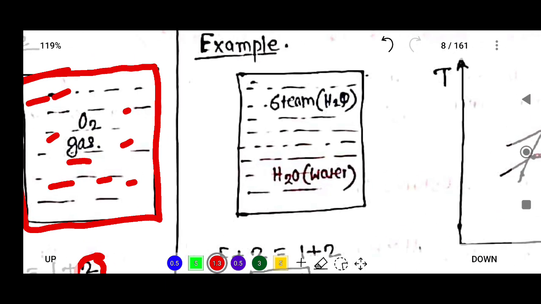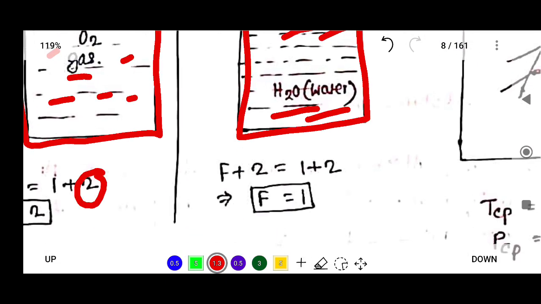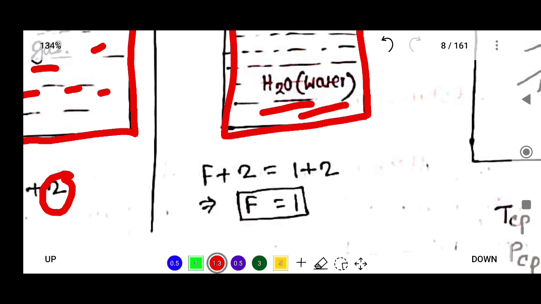Okay, now focus on another example. Suppose this is another container. In this container there is steam and there is water. Steam has the chemical composition H2O, and water has the chemical composition H2O. Thus what is the value of C? C equal to 1. And here there are 2 phases, liquid phase and gaseous phase. So F plus P equals C plus 2, where P is 2 because of liquid and gas, and C is 1. If you calculate, the degree of freedom is equal to 1.